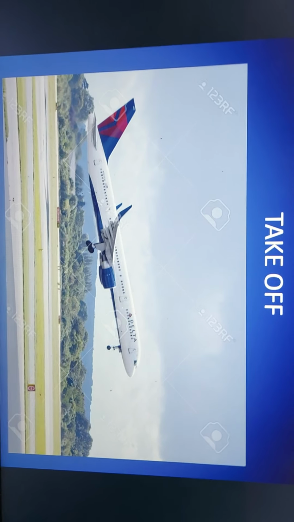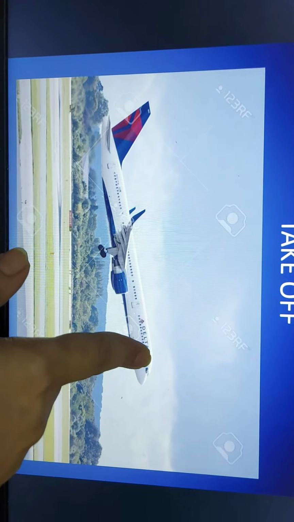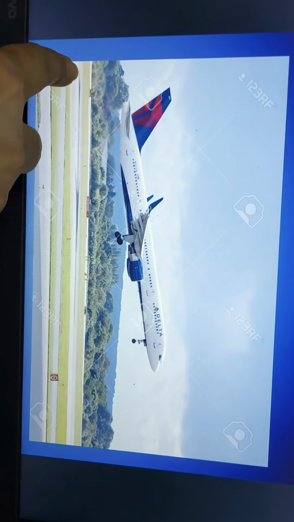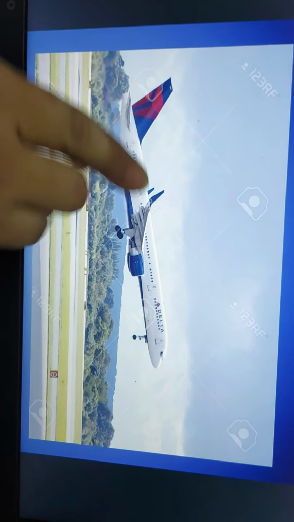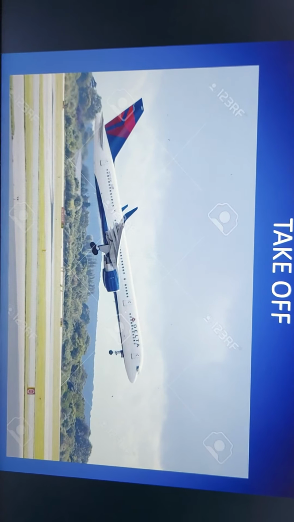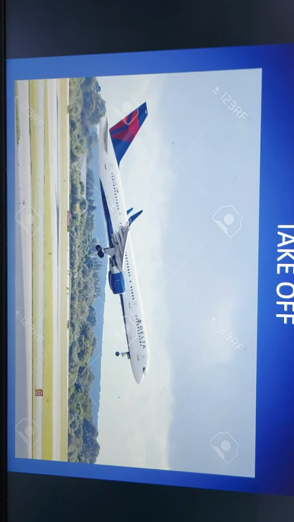So children, can you see this aeroplane? The aeroplane has now started going up in the air. This is a runway from where the aeroplane has started going up in the air. So it's called takeoff. Now you have seen how an aeroplane takes off. Now the other word is landing. So how does an aeroplane land?